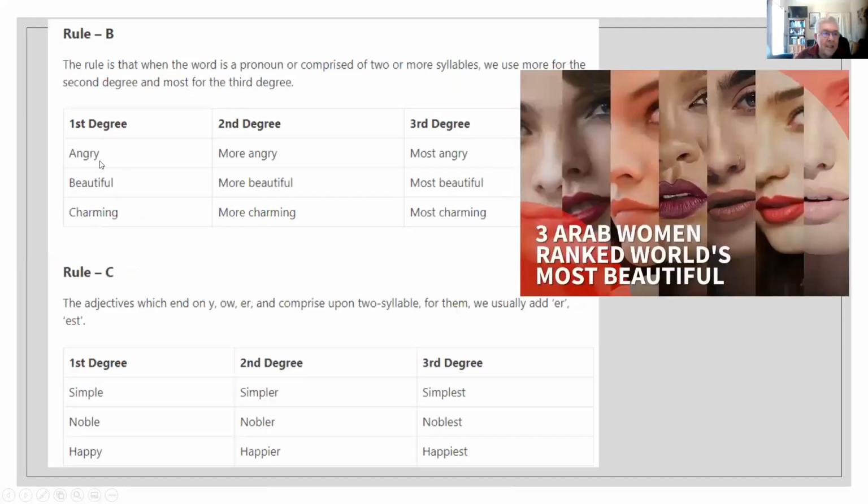When the adjective is not small, we add more for the second degree and most for the third degree, the comparative and the superlative. When the adjectives are very simple, we just add er for the second degree or est for the third degree.